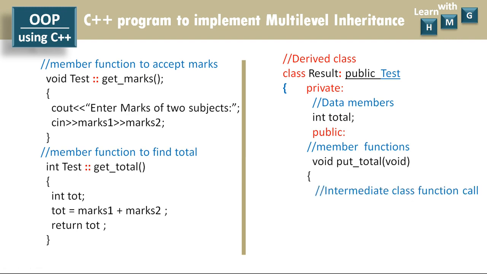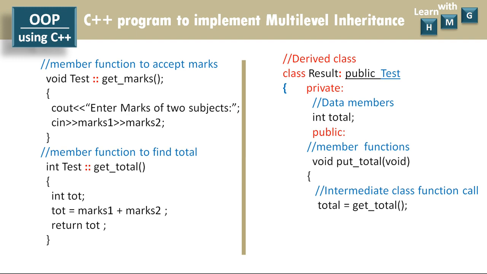within the result class. So total is equal to getTotal. So I call the intermediate class function getTotal within the putTotal function of result class. So this is a member function of one class called within the member function of another class. This is also called nesting of member functions.